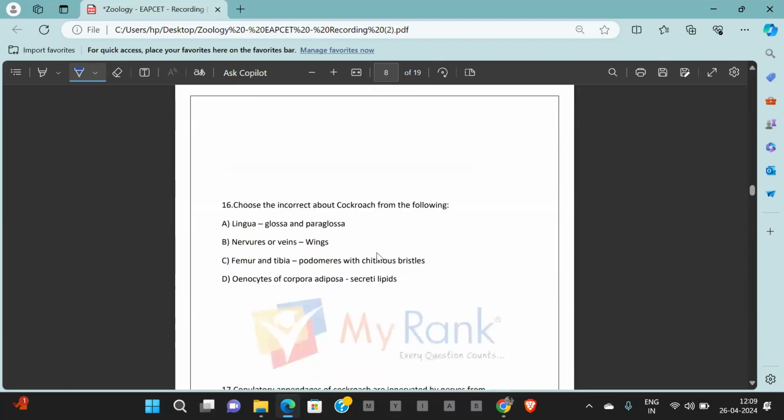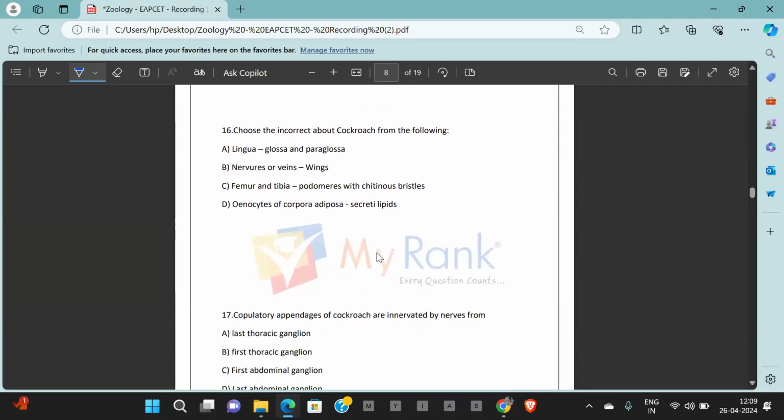Going ahead with question number 16. Choose the incorrect, means wrong, statement about cockroach from the following. Lingua is glossa and paraglossa. No, lingua means tongue, and the tongue-like structure is hypopharynx. It is hypopharynx. What is glossa and paraglossa? It's lingula, not lingua.